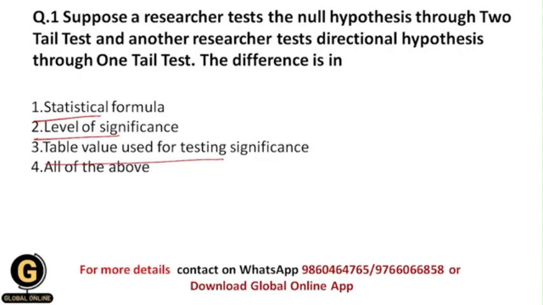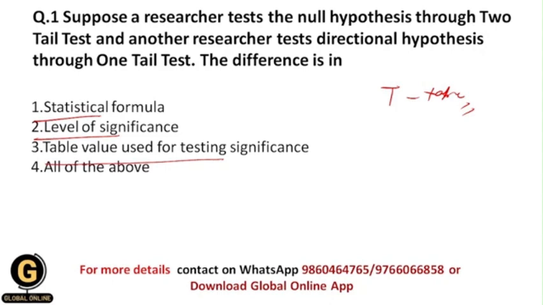So basically there is a table which is called the T distribution table, and that table is for both the two-tail test and the one-tail test. The values in the table are different for the two-tail test and the one-tail test, and we need to use those values for testing the significance level.